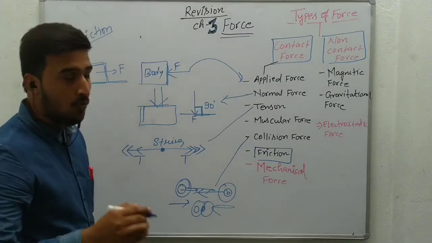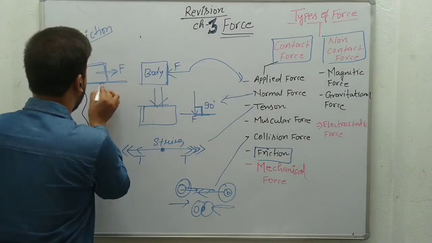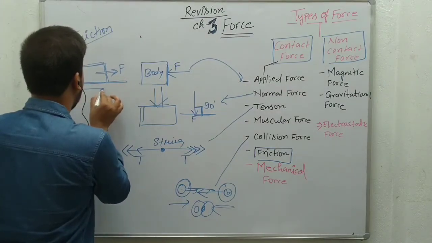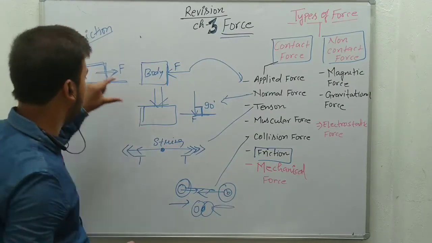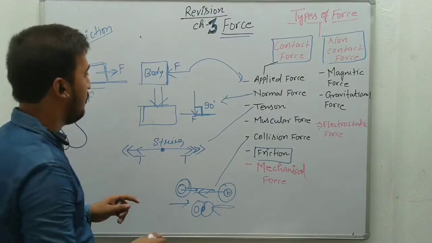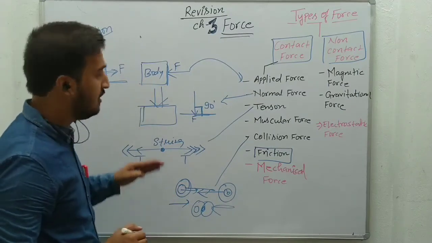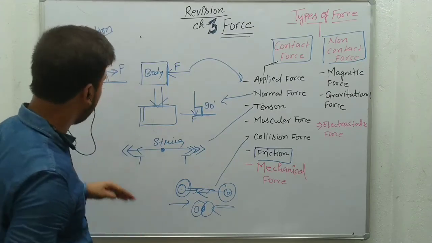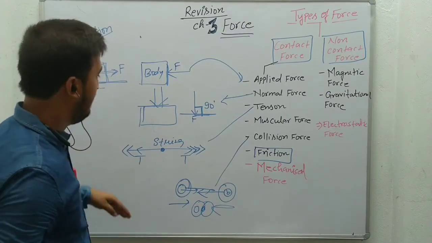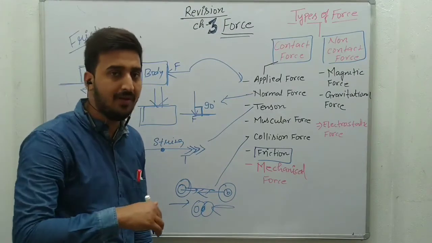When we try to pull this object, this particular surface applies a force to oppose the relative motion between these two surfaces. When we try to pull this object, this surface applies a force to stop it. That is an example of friction force. So friction force is the force which opposes the relative motion between two bodies.